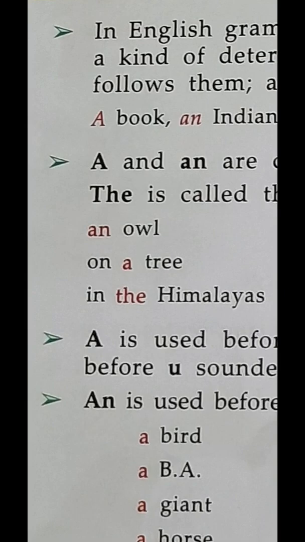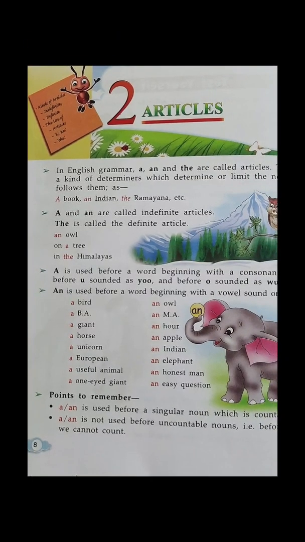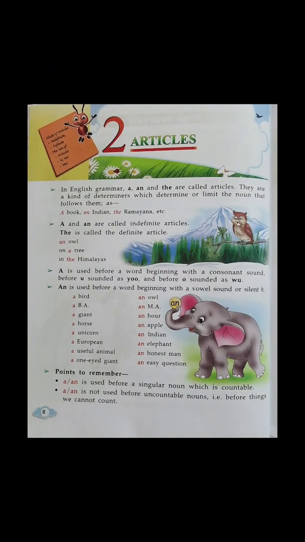A is used before a word beginning with a consonant sound. Before u sounded as yu, and before o sounded as wo. So a is written before a word that starts with a consonant, not with vowels. Out of 26 letters there are 5 vowels and 21 consonants. And an is used before a word beginning with a vowel sound or a silent h.